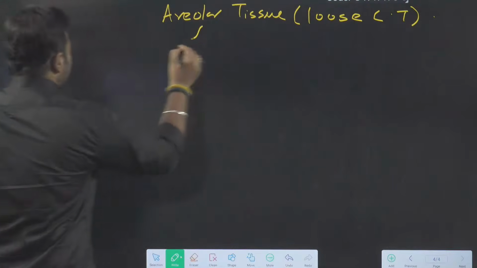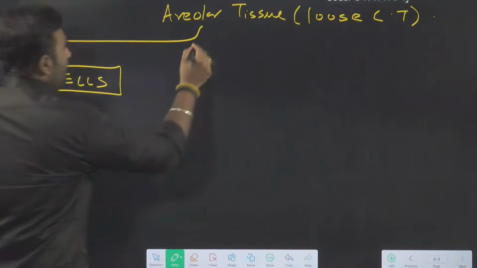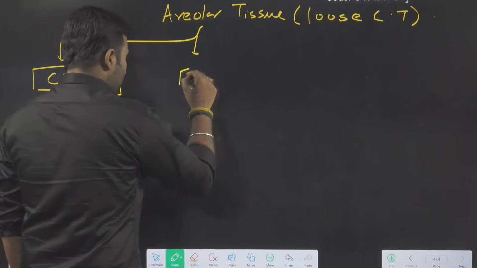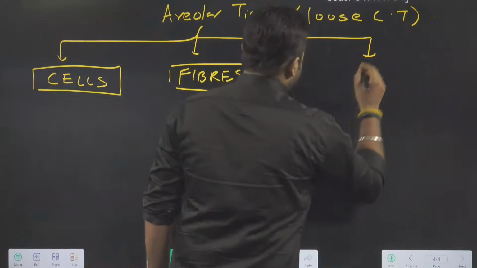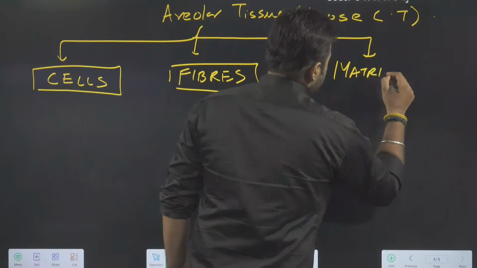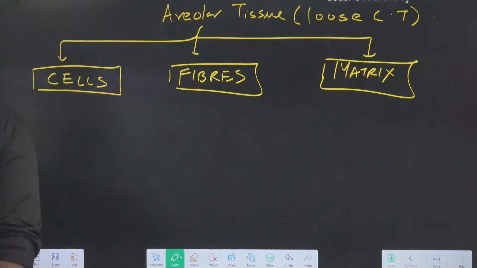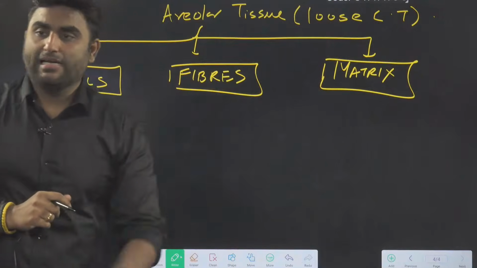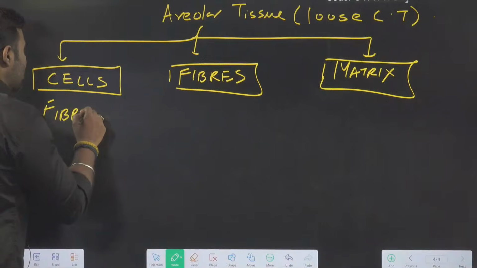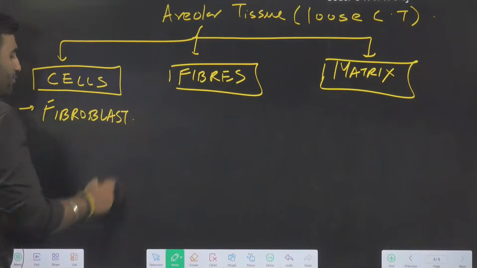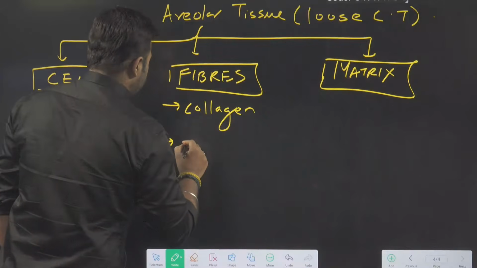Three things you want to study in this. You will study cells of areolar tissue, the fibers of connective tissue, and the matrix. Three components are there. Which is the main cell? The main cell will be fibroblast. The primary cell is fibroblast. The fibers produced are collagen and elastin.